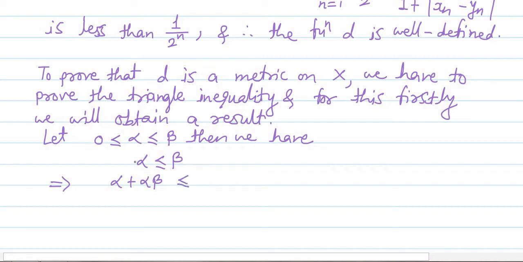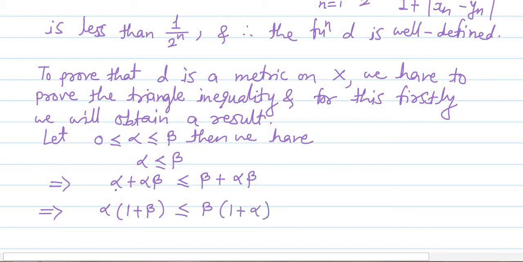So, as alpha is less than or equal to beta, alpha plus alpha beta will be less than or equal to beta plus alpha beta. Next, we take alpha common from the left hand side and beta from the right hand side, and we get alpha into 1 plus beta is less than or equal to beta into 1 plus alpha.